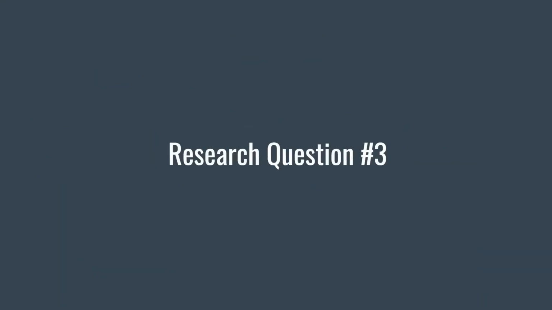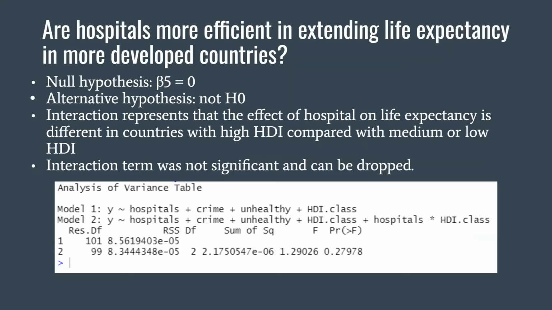Our last question proposed was, are hospitals more efficient in extending life expectancy in more developed countries? For this test, we made our null hypothesis where it was assuming that developed countries are not more efficient, which would mean that beta 5 would be equal to 0. And our alternative hypothesis was just the opposite. After running the test, we found that the interaction term can be dropped from the model and is not significant, which can be seen on the output where the p-value calculated was found to be greater than the critical value of 0.05.